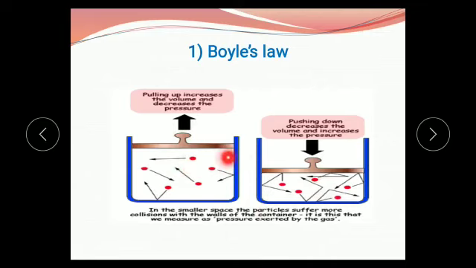When we see these two diagrams, it is observed that there is a relation between pressure and volume. In the first diagram, pressure increases and volume decreases.